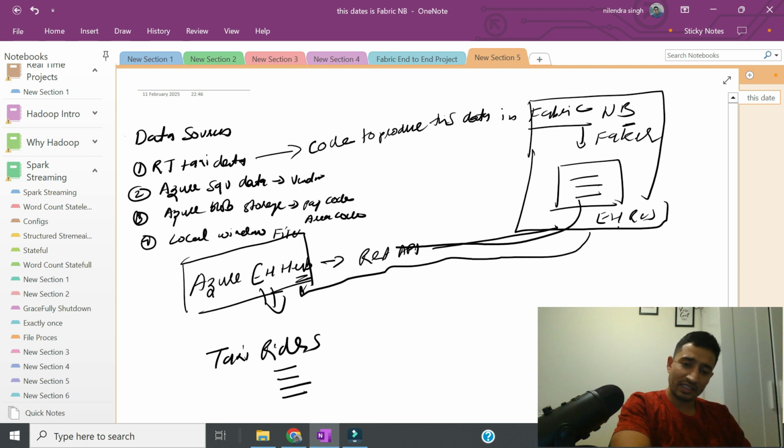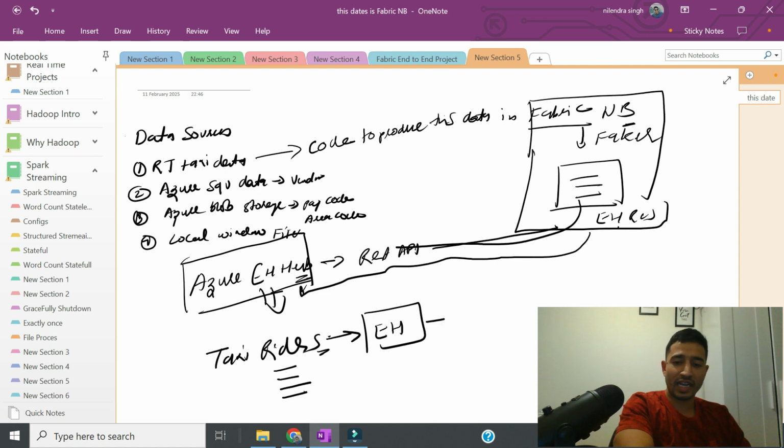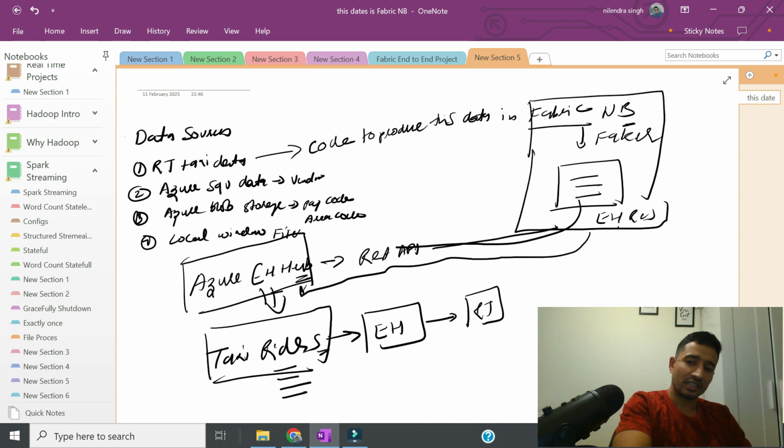In reality, this event data, or this taxi data, would be captured in, let's say, an event hub, and then we would have the event hub ingest data into Fabric using Real-Time Intelligence. What we are doing is producing this data in our notebook here. So this is going to be interesting. It means that if we crack this, then we can have any real-time data application done, and we can create other projects as well.